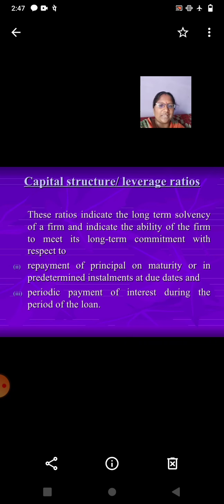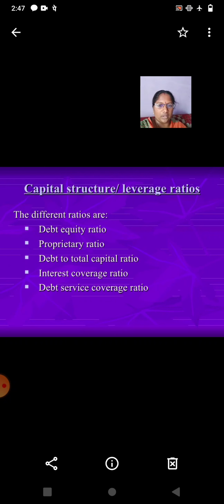Capital structure and leverage ratios. These ratios indicate the long-term solvency of a firm and indicate the ability of the firm to meet its long-term commitments with respect to repayment of principal on maturity or in predetermined installments and due dates, and periodic payment of interest during the period of time. Capital structure or leverage ratios.